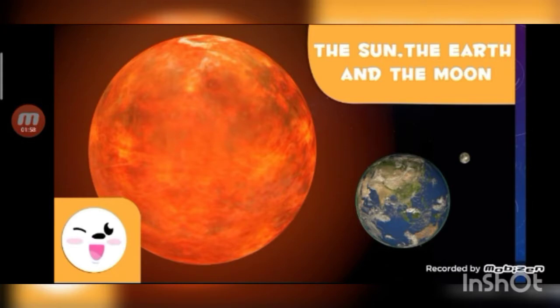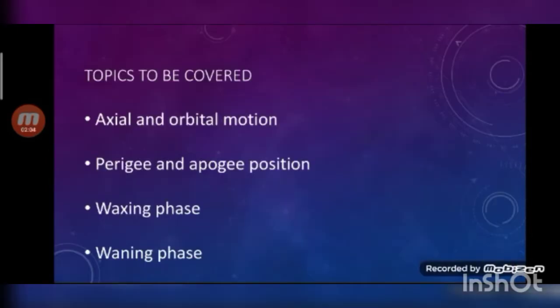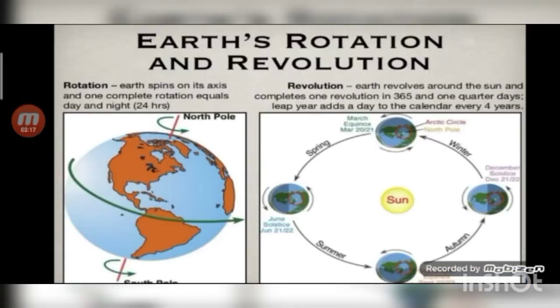So now let's begin with our second chapter, the sun, the moon and the earth. Students, we are going to cover the topics axial motion and orbital motion, perigee and apogee position, waxing and waning phase of the moon.